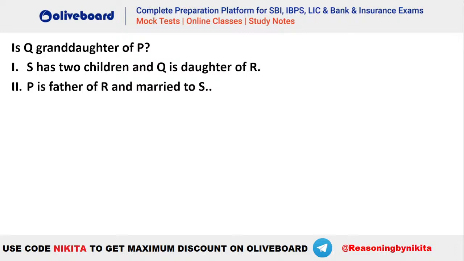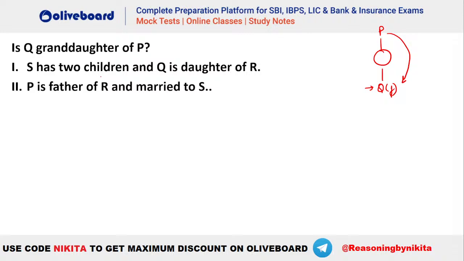Okay, Avi says none. Chalo, let's try it out, right? This is a question based on data sufficiency. Let's see how this particular question is to be done, whether none is the answer or both is the answer. So the question is whether Q is the granddaughter of P. So that means the relation should look like this, right? So we have a parent here and then we should have a Q. And also Q has to be a granddaughter, that means a female person. So these two things have to be made sure: that Q is two generations below P, and also Q has to be a female person.